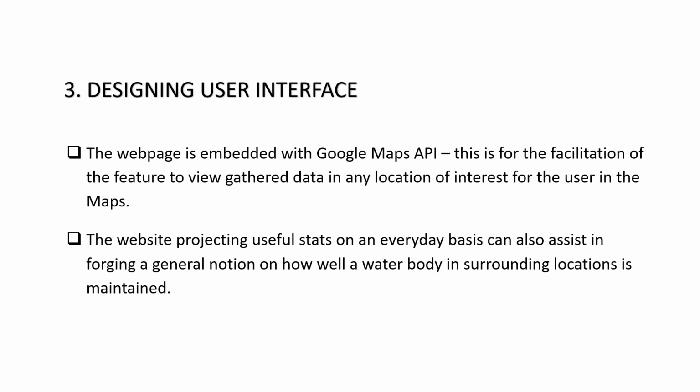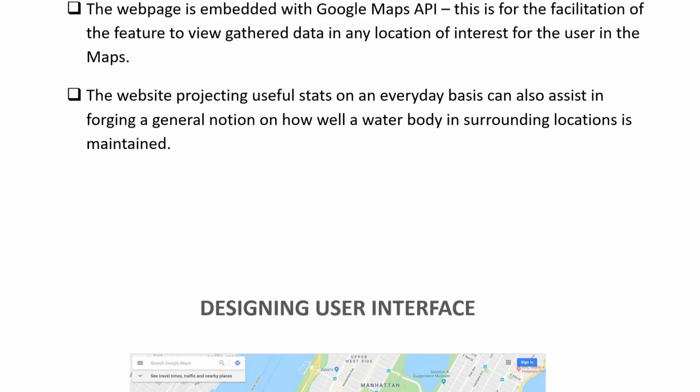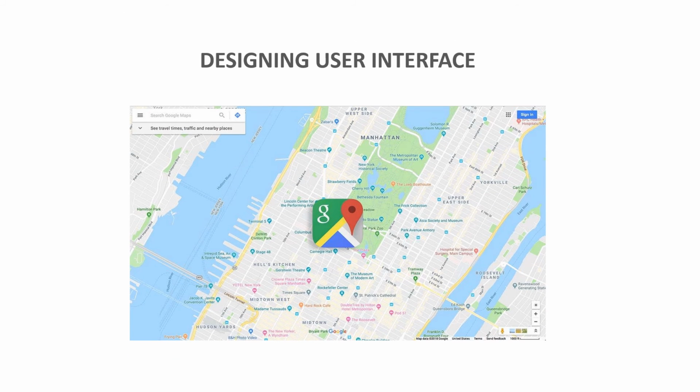The web page is embedded with Google Maps API for the facilitation of the feature to view gathered data in any location of interest for the user in the maps. The website projecting useful stats on an everyday basis can also assist in forging a general notion on how well a water body in surrounding location is maintained.